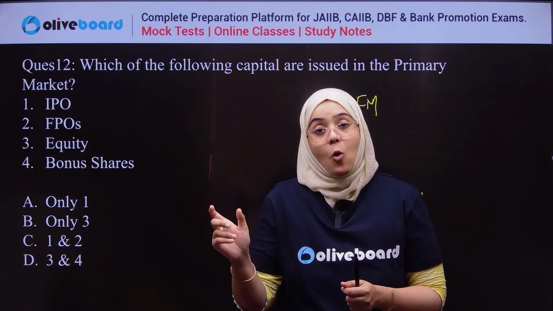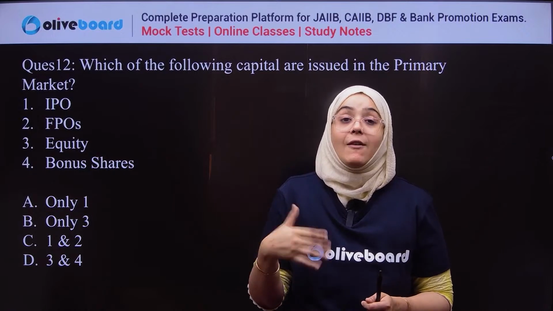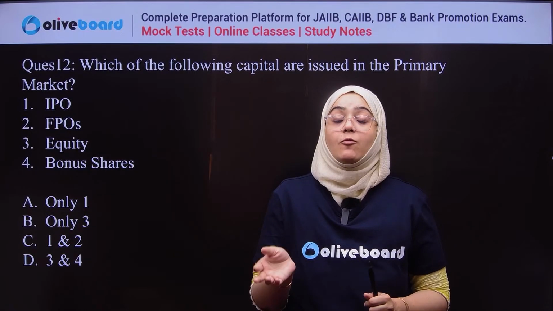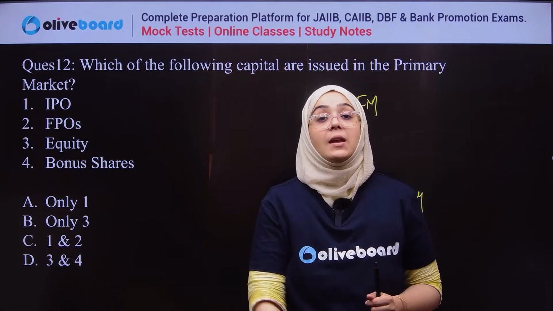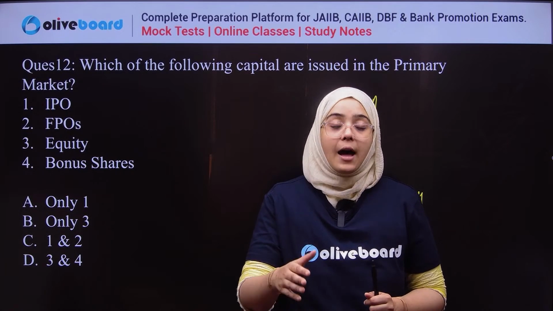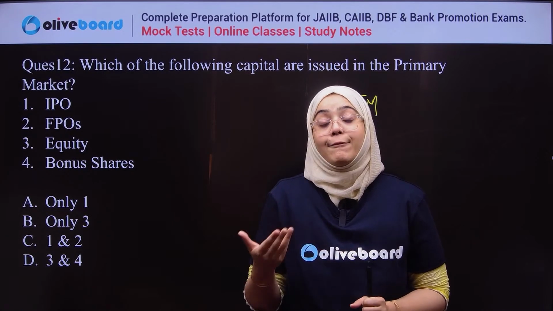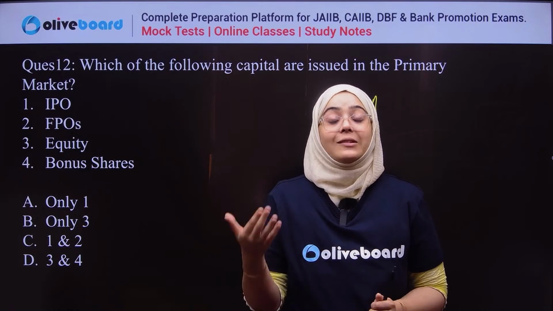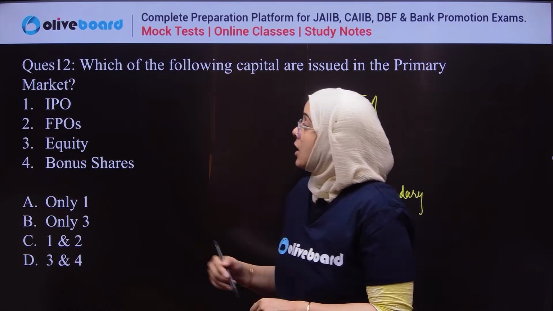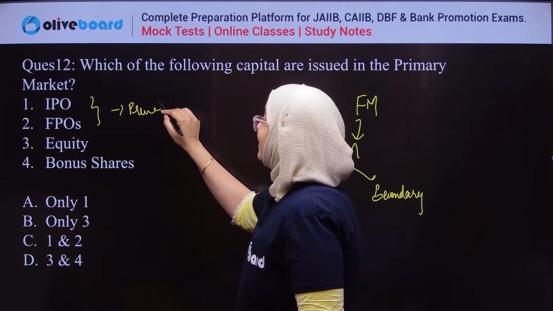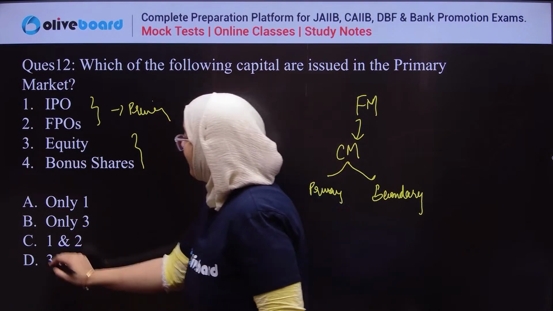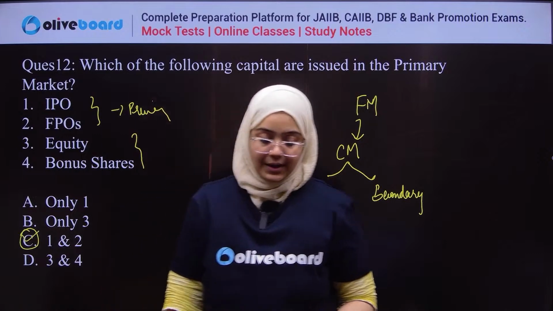So FPO is when an already listed company wants to raise new investment from the public, and FPO is also done in the primary market. So these are primary market, and those are dealt in the secondary market. So the correct answer for this question is 1 and 2.